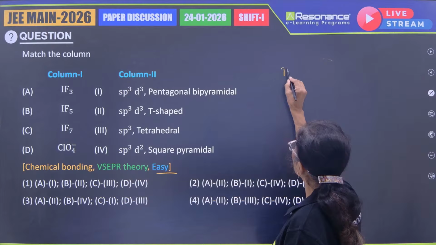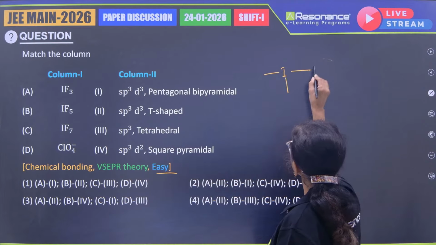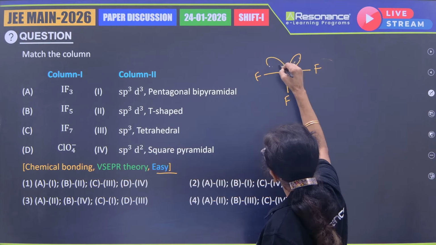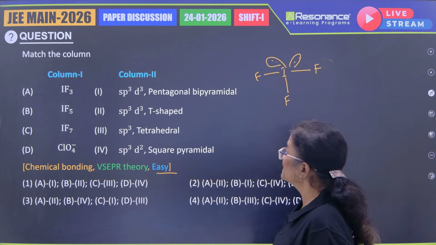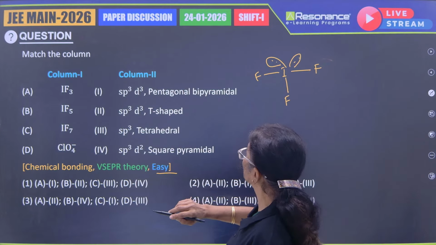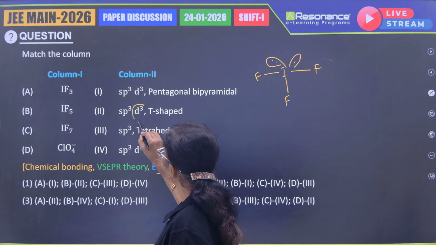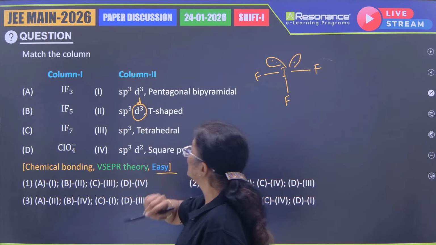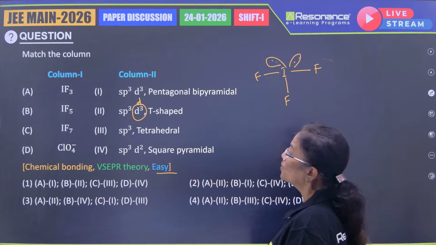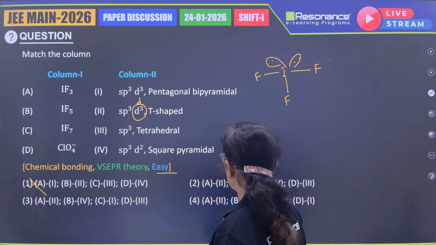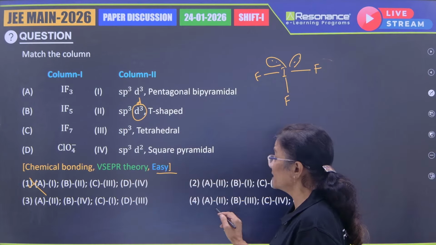You have iodine, sp3d hybridization with 2 lone pairs. So we have here sp3d hybridization with the T shape. Here this is wrong actually. So you have here sp3d hybridization. All right, so A should be 2. I will eliminate the first option. I have to consider second, third and fourth.